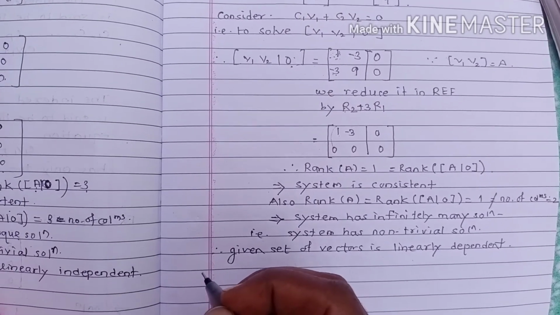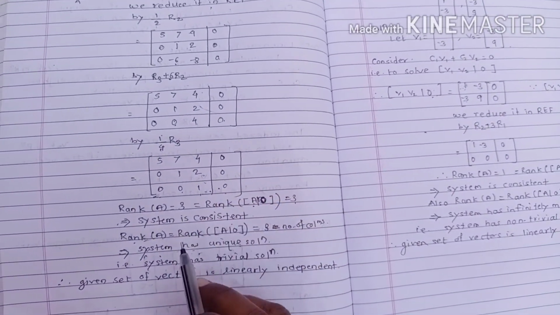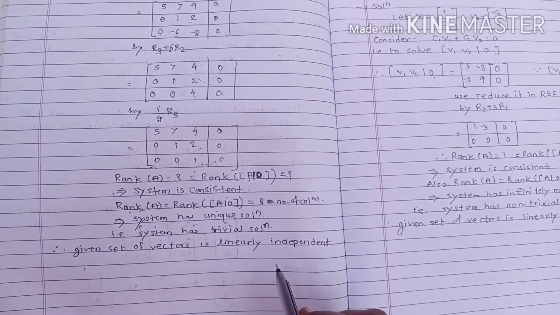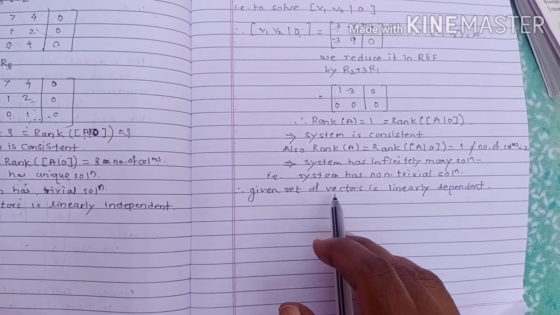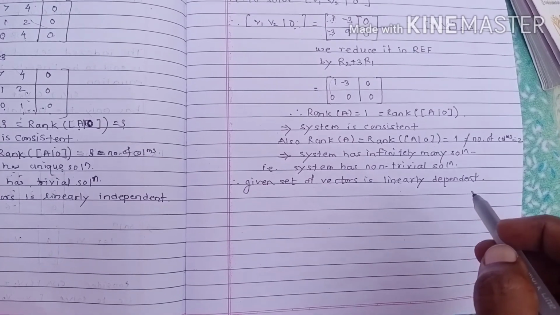In this manner we sort out these two examples: if the homogeneous system has only the trivial solution, then the vectors are linearly independent, and if the system has a non-trivial solution, then we say the given set of vectors is linearly dependent.